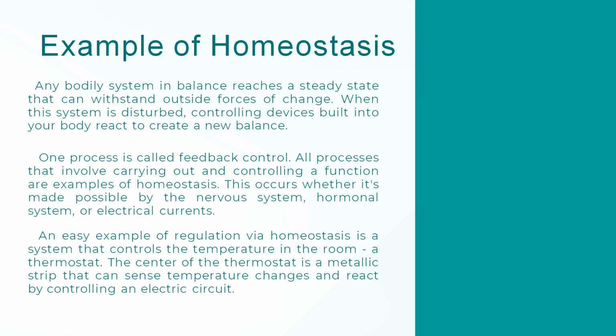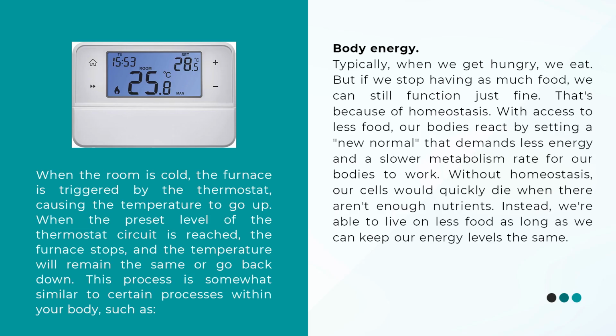An easy example of regulation via homeostasis is a system that controls the temperature in the room, a thermostat. The center of the thermostat is a metallic strip that can sense temperature changes and react by controlling an electric circuit. When the room is cold, the furnace is triggered by the thermostat, causing the temperature to go up. When the preset level of the thermostat circuit is reached, the furnace stops and the temperature will remain the same or go back down. This process is somewhat similar to certain processes within your body, such as body energy.